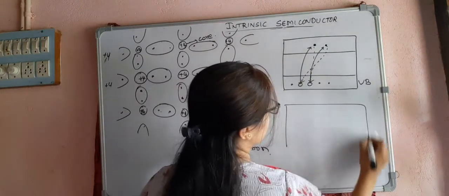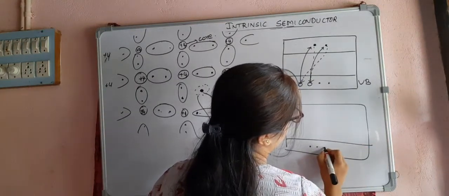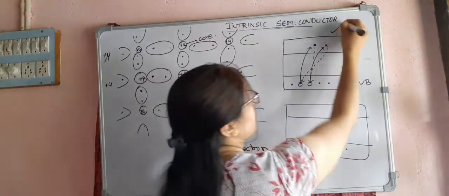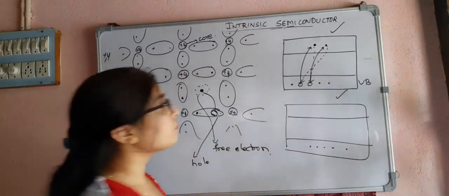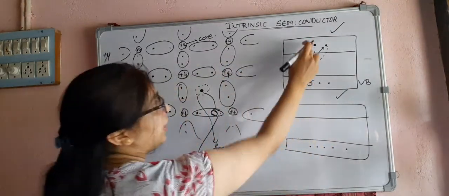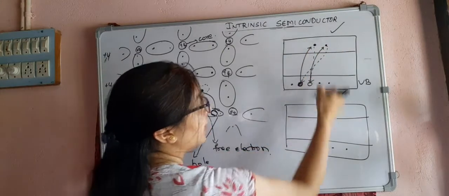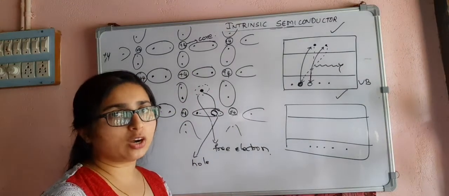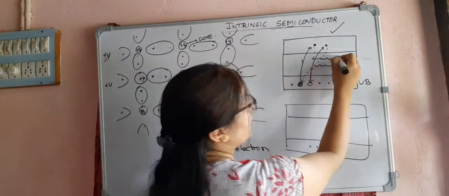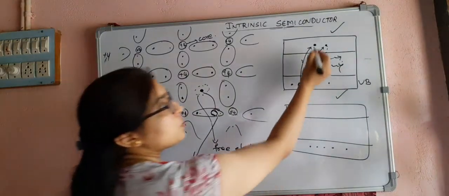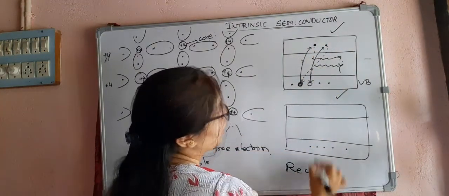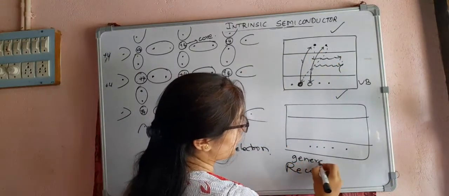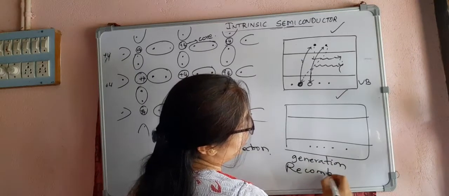So then what happens? Once again you are getting back the same structure. This is the generation of electron hole pairs, and then when it came back here, it emits energy, thermal energy or light energy, and then it comes back to the valence band. So this process is called recombination. The earlier one, where the electron hole pair was generated, was called generation. This is called recombination.